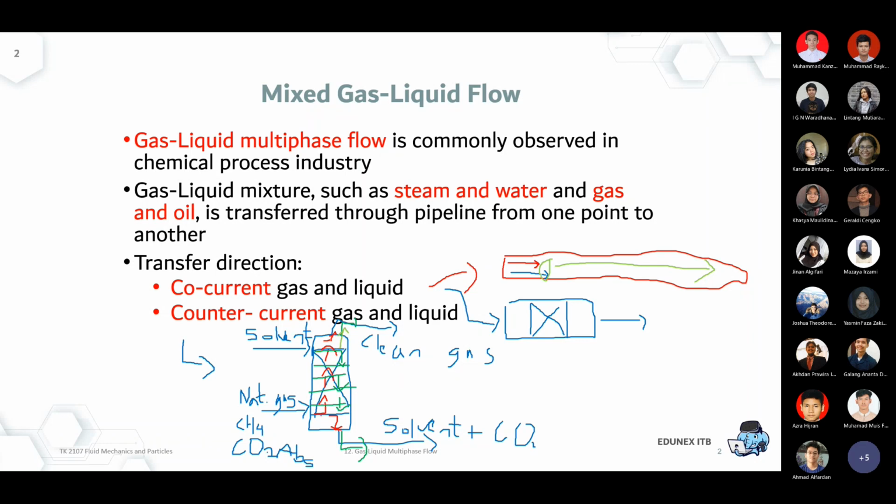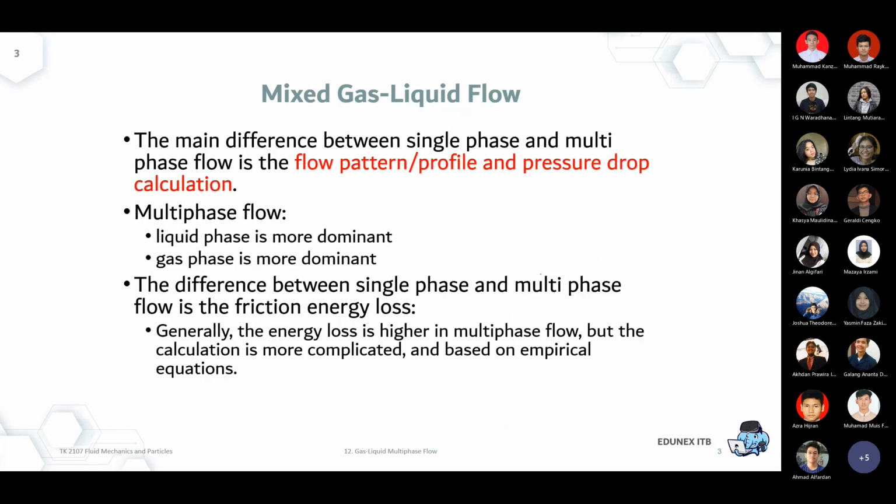Okay, so that's my main expected takeaway for you, to understand the different dynamics of this gas and liquid. And then you should be able to explain what is the name of those regimes, and how it will look like in the pipeline. So that should be your first priority for today's.